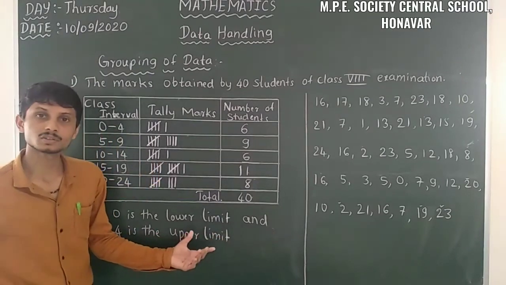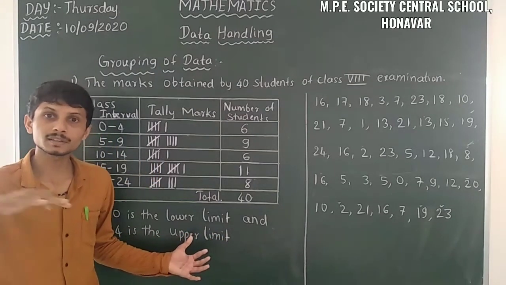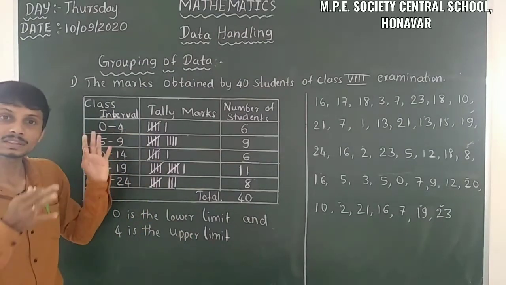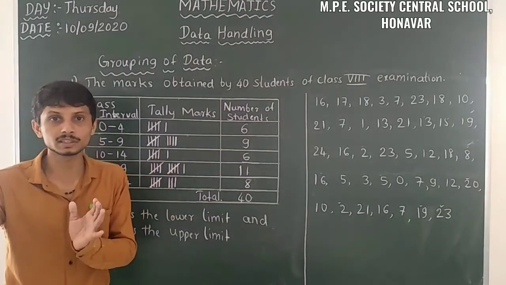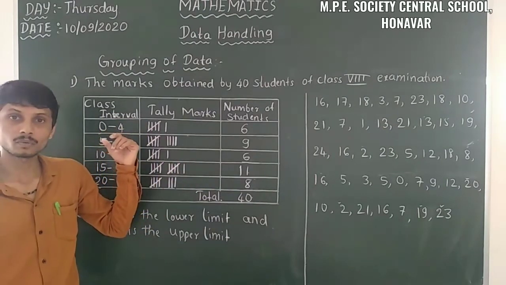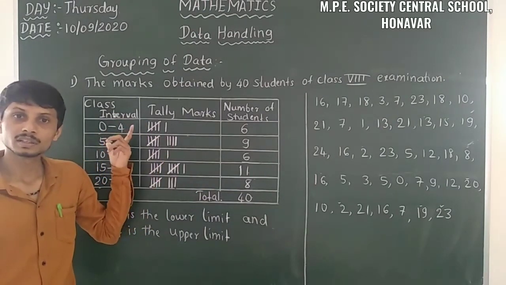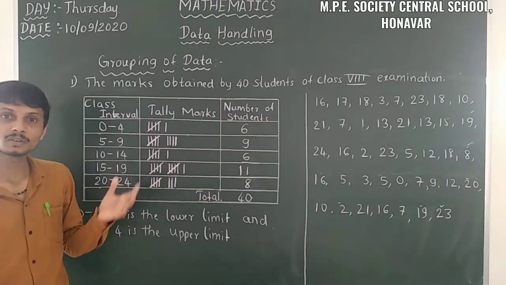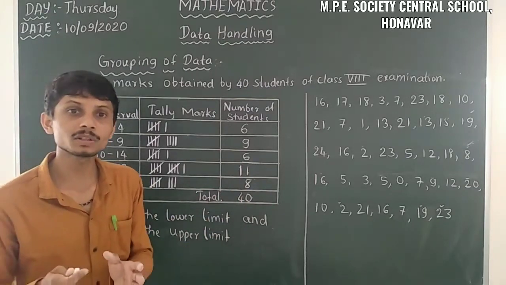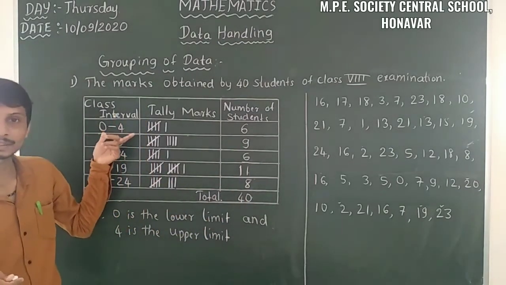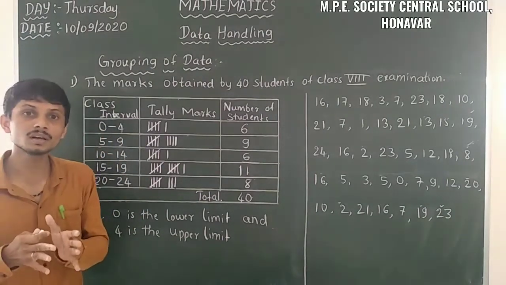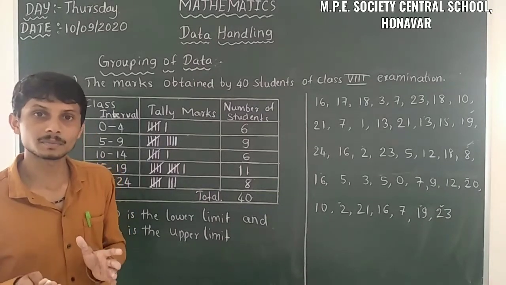Limit means limitations. After that, no other numbers. So 0 to 4 means we are restricted to 0 to 4 only. There is no other number we have to take in this interval. So 5 is not included, 6 is not included. When 4, 3, 2, 1, 0 appear, we have to consider them in this class interval. So 0 is the lower limit and 4 is the upper limit. Between 0 and 4 we have to take the tally marks.